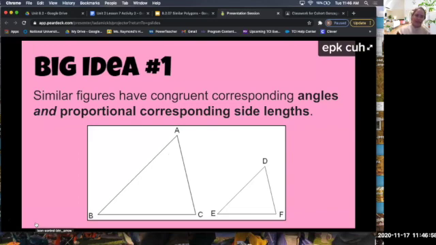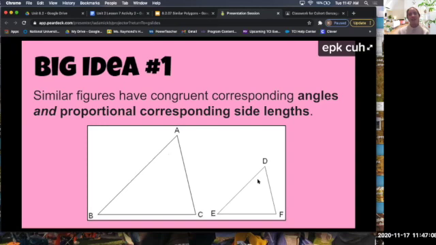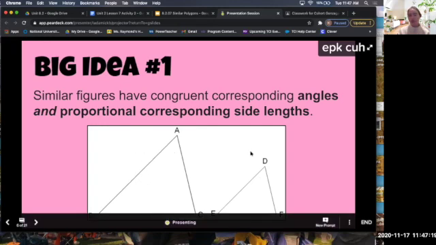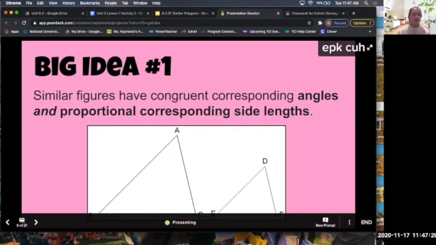So this means that all the angles in both of these shapes, despite that one of the shapes is smaller, will always have the same measure of angles. And then their side lengths will be proportional, meaning that I can apply a scale factor to either of these triangles that will dilate it, either increase one of them or decrease the other one, for them to match up. So I'll leave this up for a moment. Any comments or questions about this?